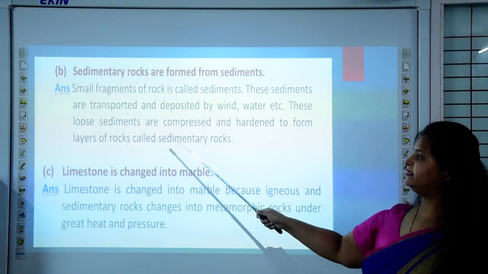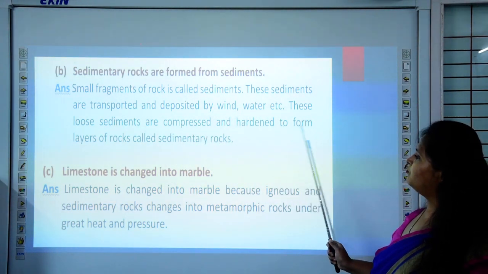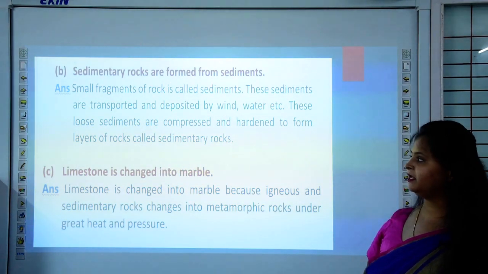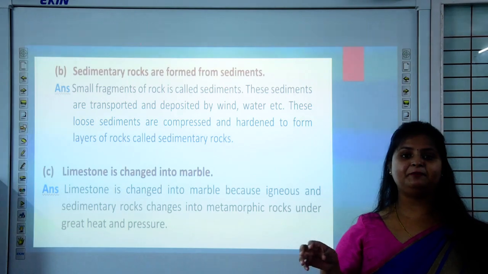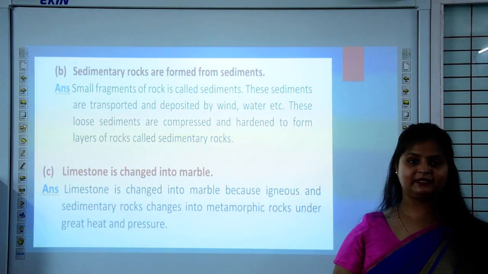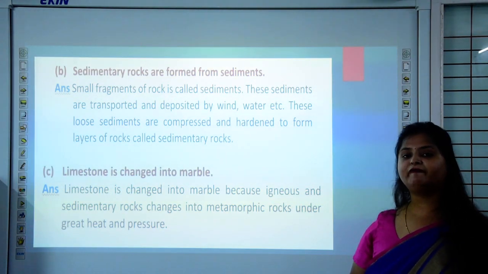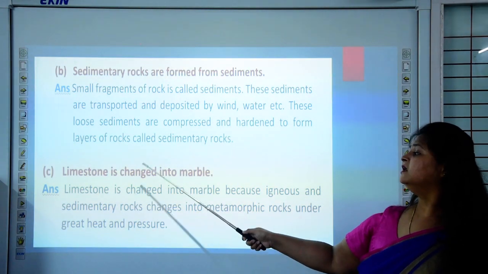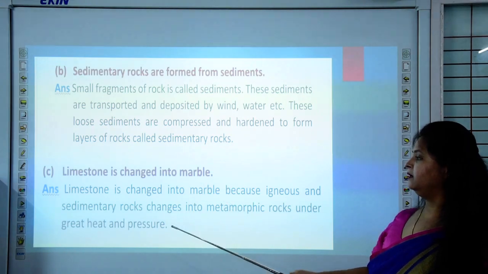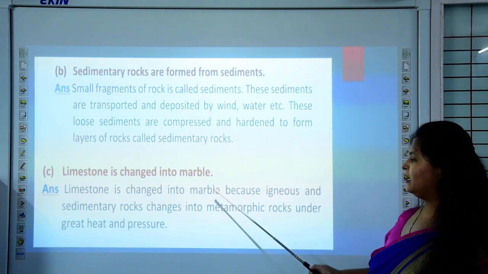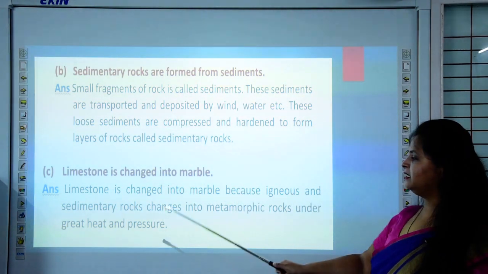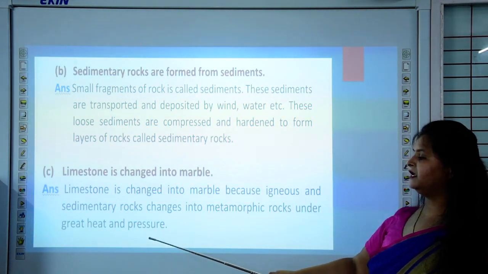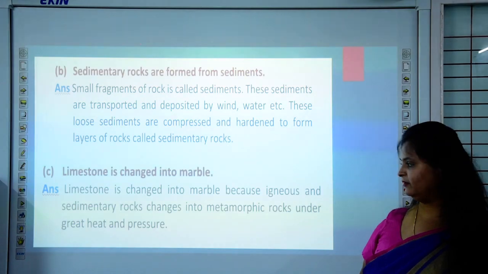These loose sediments are compressed and hardened to form layers of rocks called sedimentary rocks. When great heat and pressure is exerted upon these small sediments, they are converted into rocks. See, limestone is changed into marble, because igneous and sedimentary rocks change into metamorphic rocks under great heat and pressure.